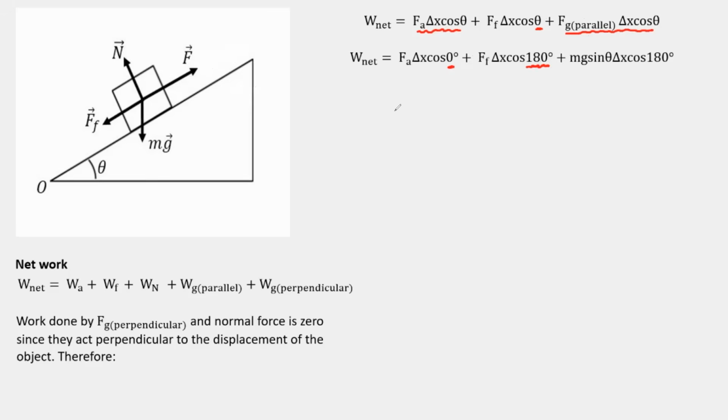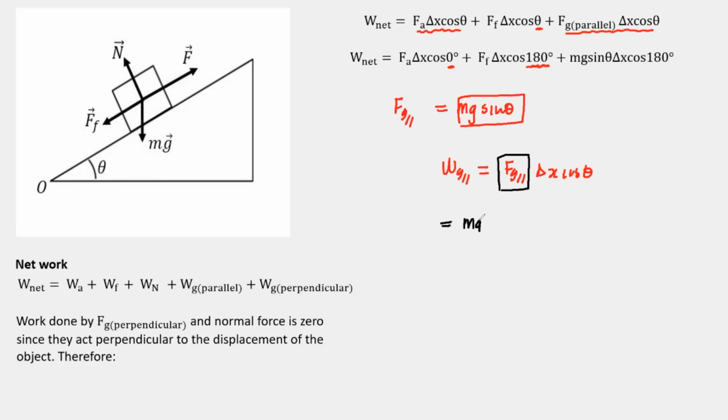Remember earlier we had said gravity parallel as a formula is equal to mg sine theta. So the work done by gravity parallel will be FG parallel times delta x times cos theta. I'm trying to show you how I came to that. FG parallel is mg sine theta.